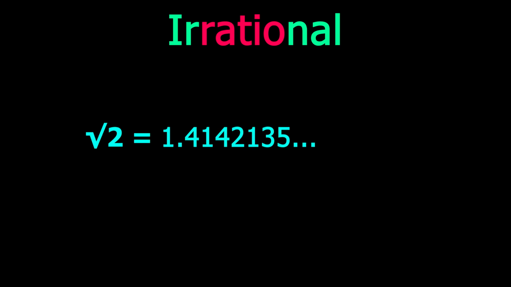On the other hand, a number like pi, which is 3.14159 and continues without any repeating pattern, is an irrational number because we cannot write pi as a ratio of two integers. The same is true for e, which is 2.71828 and continues without a pattern. The square root of 2 is also irrational because it cannot be expressed as a ratio of two integers.